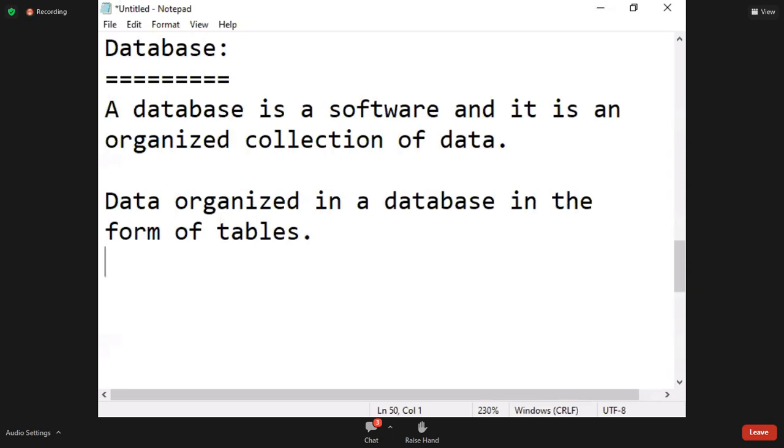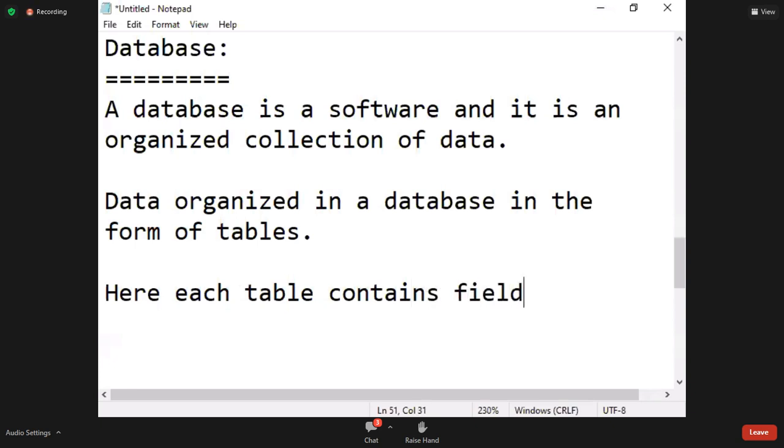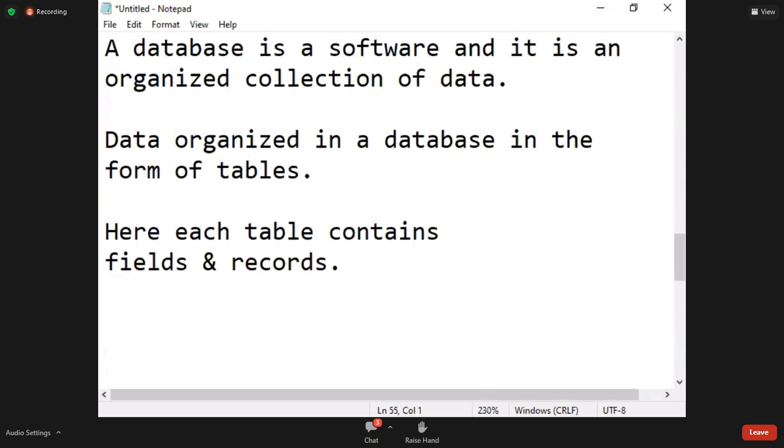Data organized in a database in the form of tables. Here, each table contains fields and records.